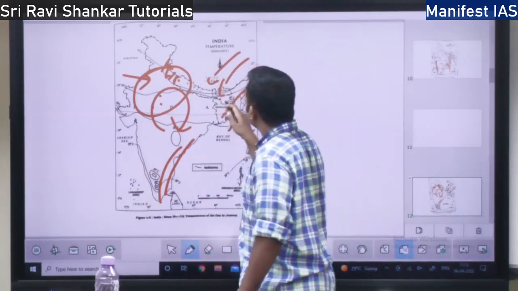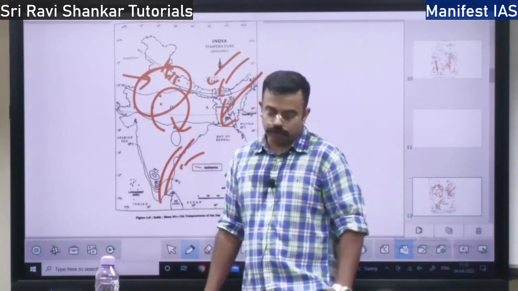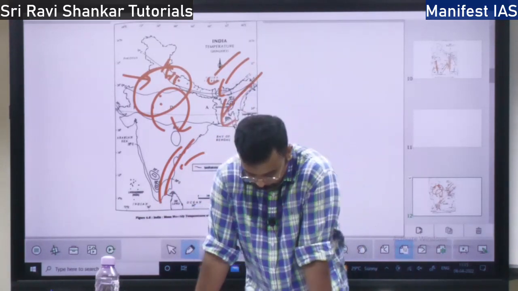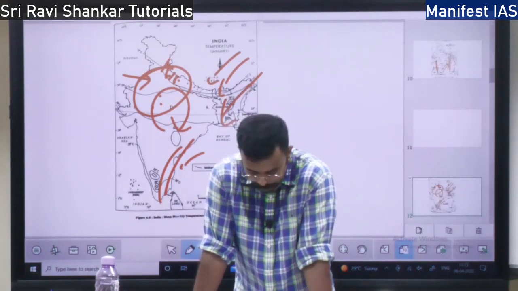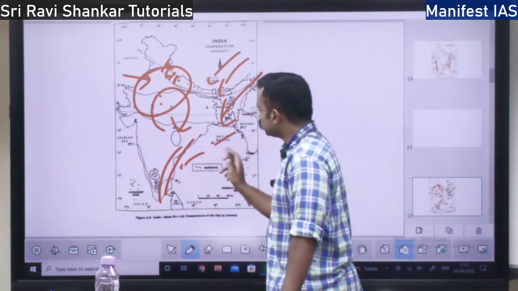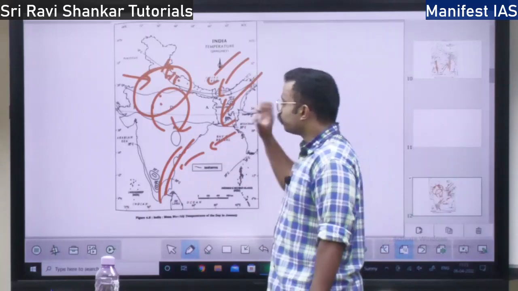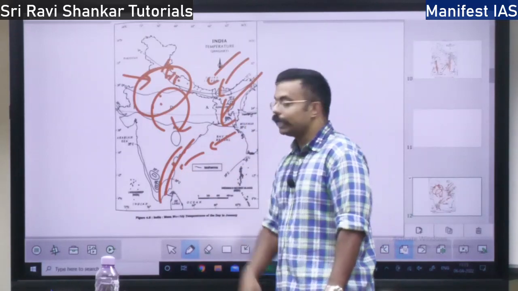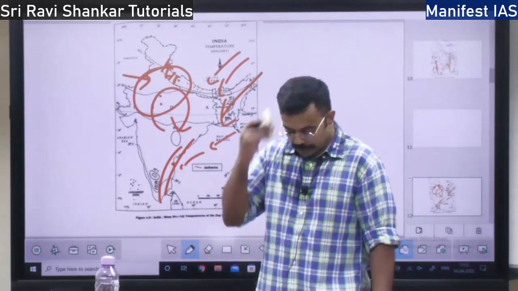Because the northeast monsoon will bring the rainfall over the Chennai region. When these winds cross the Bay of Bengal, they pick up a lot of moisture and bring rainfall over the South Indian region.